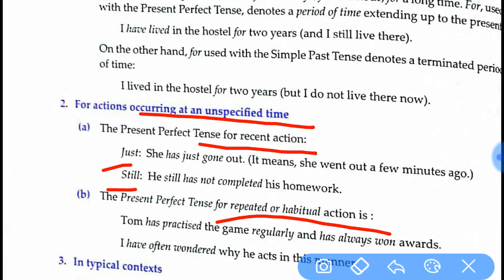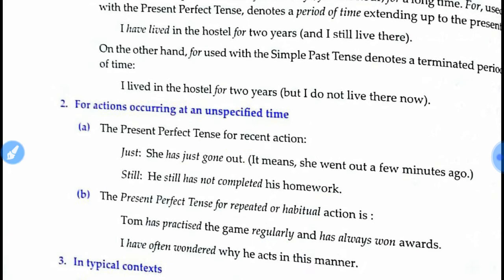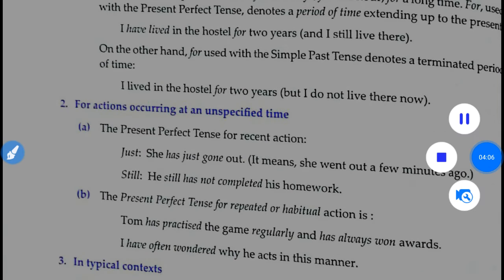So next one is a repeated habitual action. Tom has practiced the game regularly. That means now and then, repeated. And I have often. The word often shows that something happens at a period of time repeatedly.